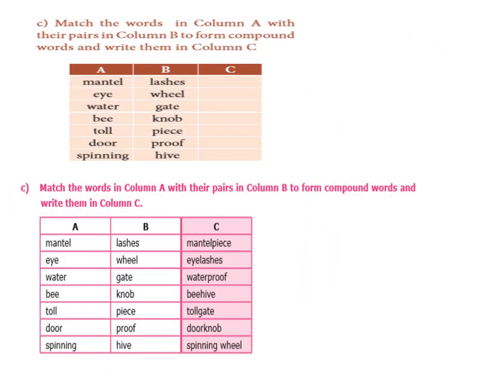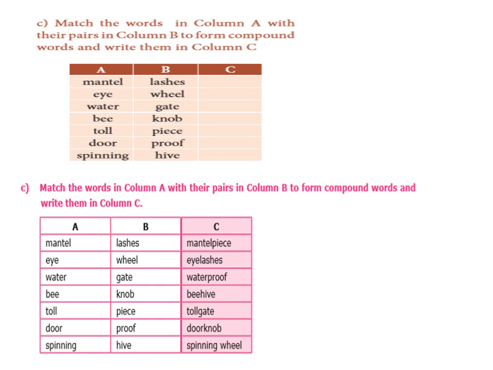The next exercise we have: match the words in column A with their pairs in column B to form compound words and write them in column C. For example, mantle, eye, water, bee, toll, door, pinning.